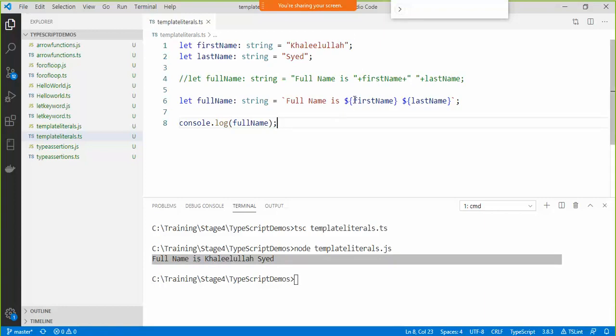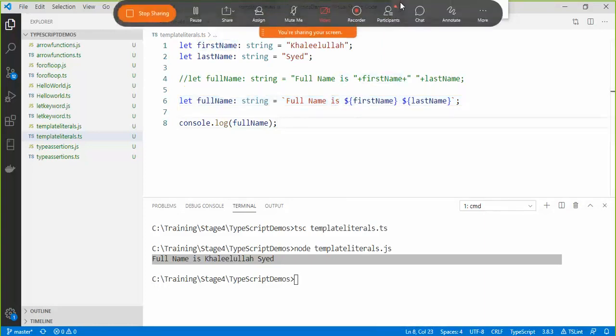So this is a lot simpler and easier than doing string concatenations. Imagine if I have to do it with the help of 5-6 variables, it gets pretty difficult, and it's quite common that you might end up making some mistakes in it. But with the help of template literals, it is now easier to do this particular work.